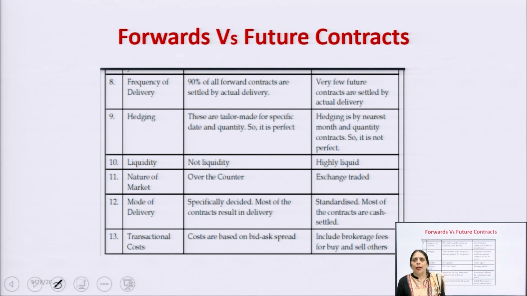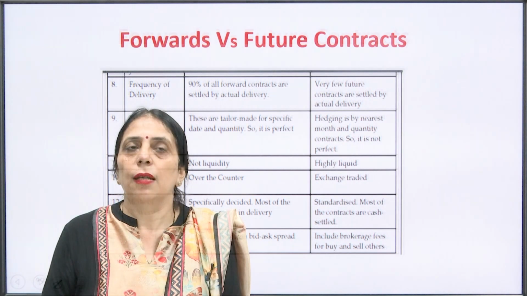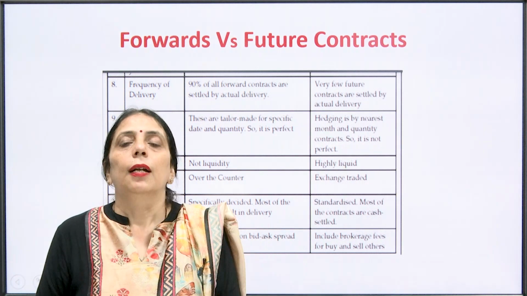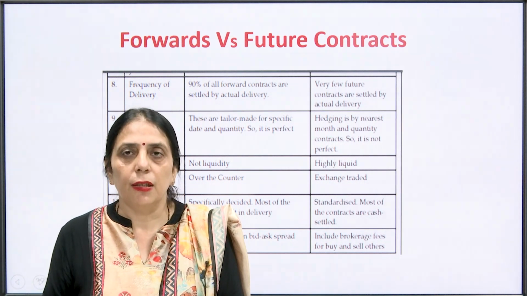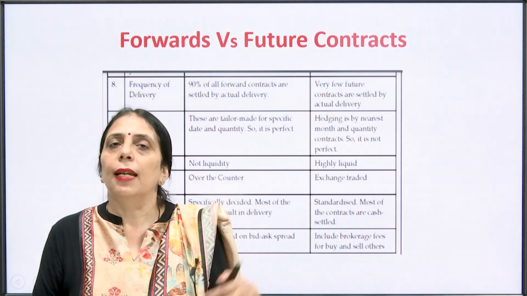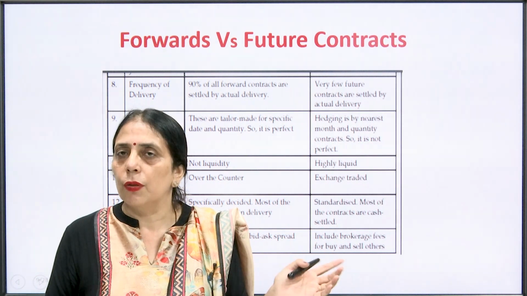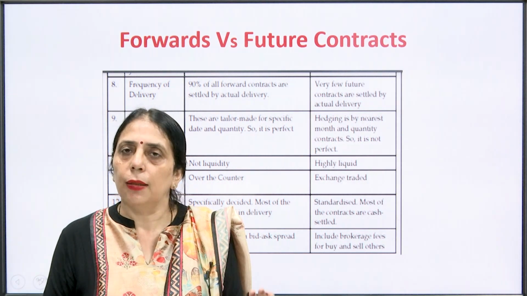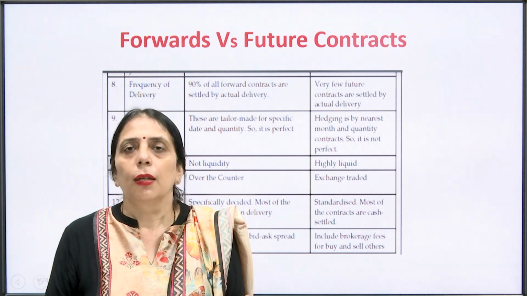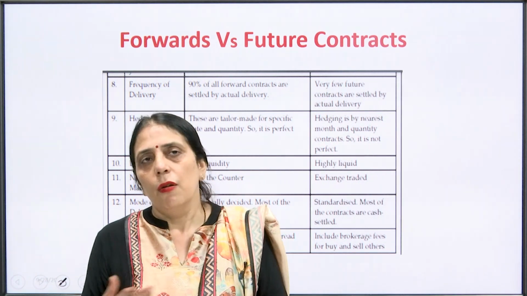Now I am going to end the lecture. Today we have discussed a number of things relating to the different types of participants in the futures market, that is the hedger, speculator and arbitrageur. Then we discussed the types of order. We have discussed only two types of order, that is the market order and the limit order. Then we have discussed in detail the futures and the forwards.